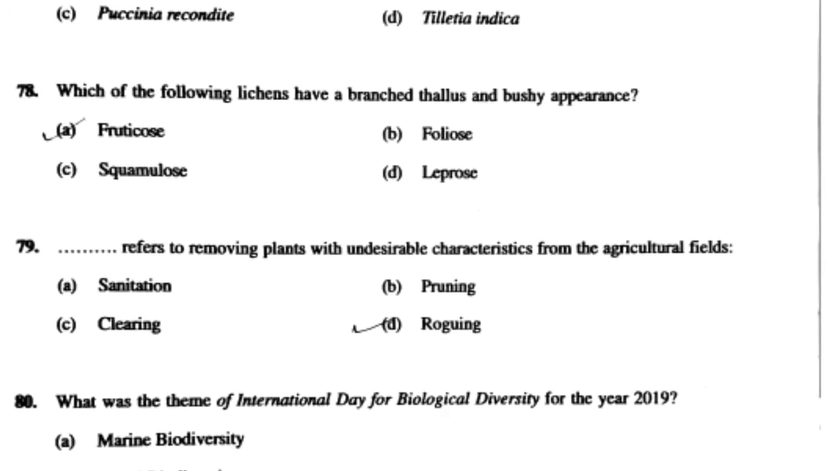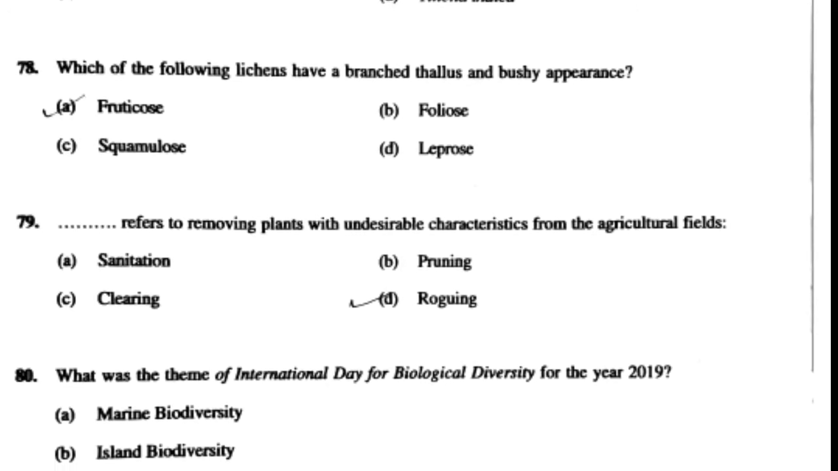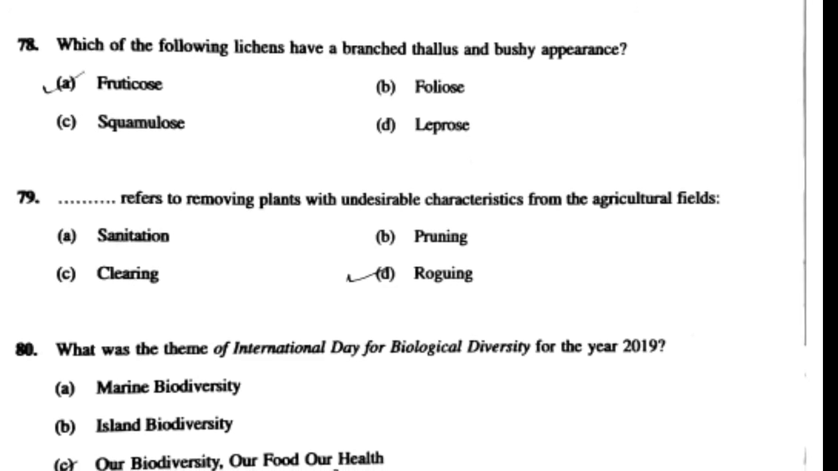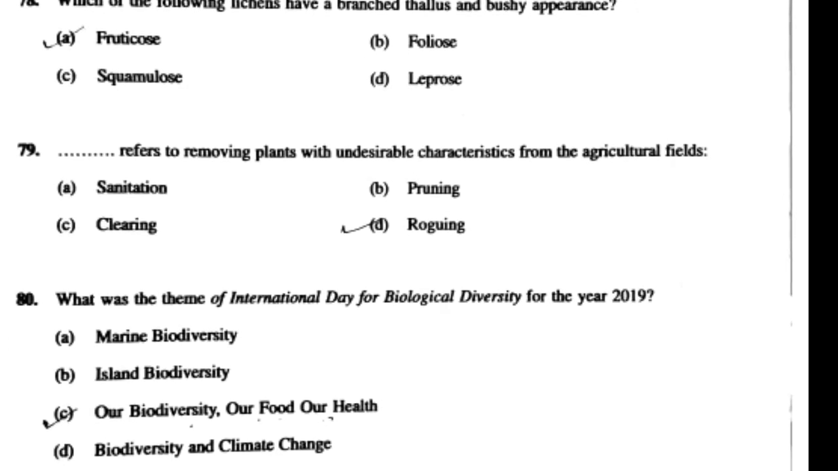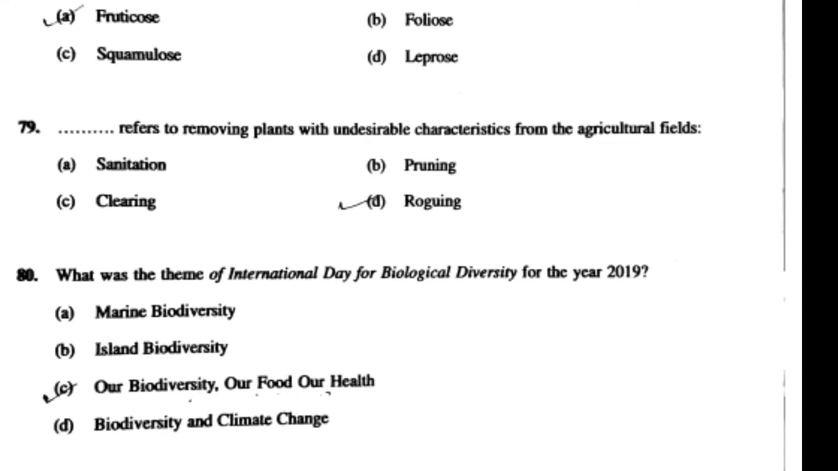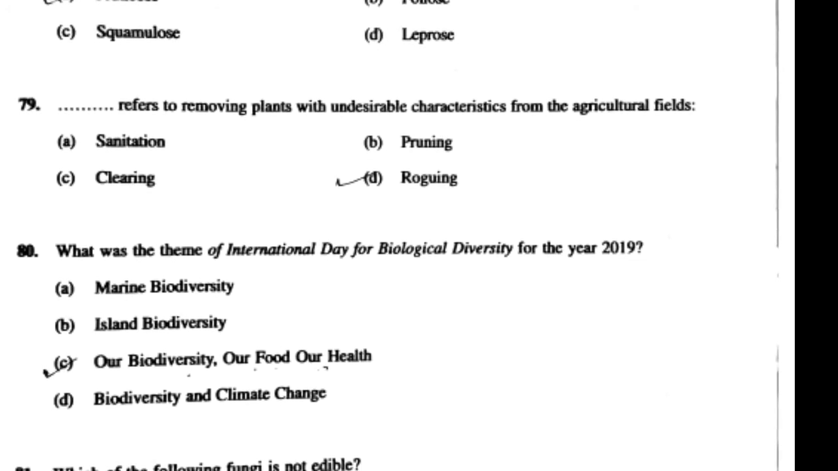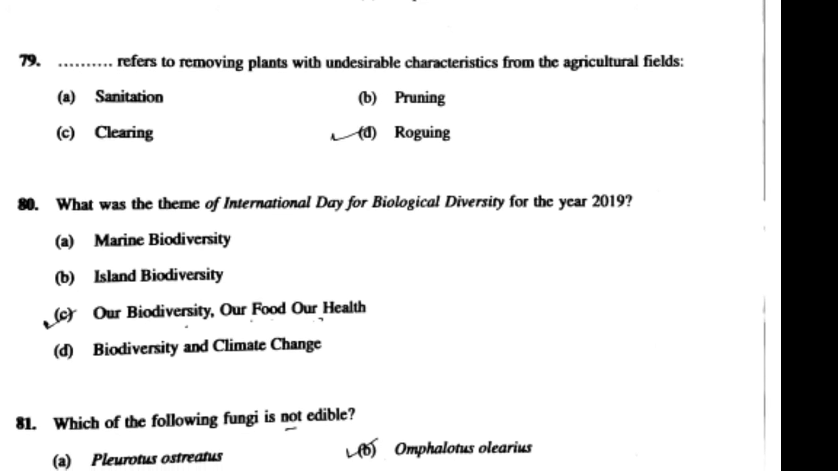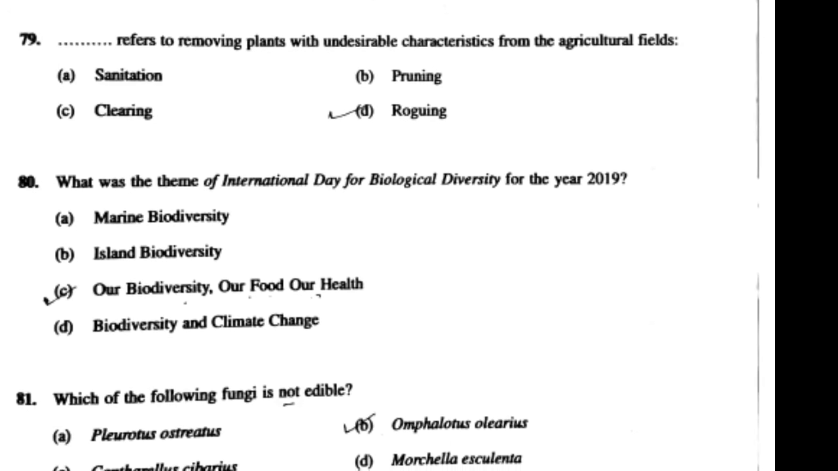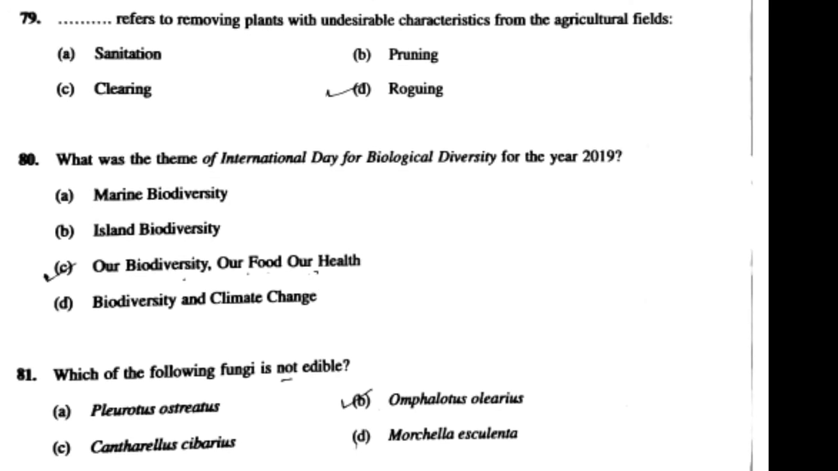Question number 78 which of the following lichens have a branched thallus and bushy appearance? Answer is fruticose. Question number 79. Dash refers to removing plants with undesirable characteristics from the agriculture field. Answer is rogueing. Question number 80. Which was the theme of International Day for Biological Diversity for the year 2019? Answer is our biodiversity, our food, our health. Question number 81. Which of the following fungi is not edible?